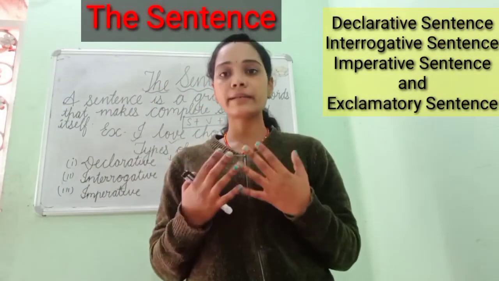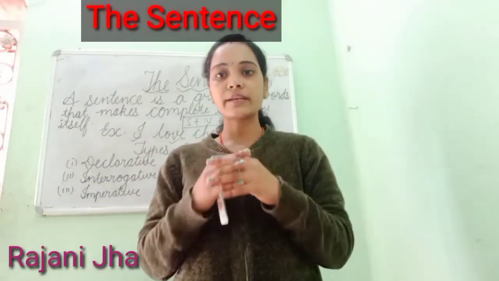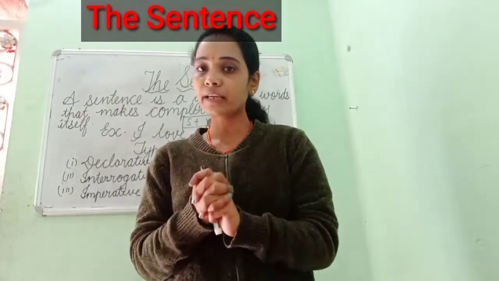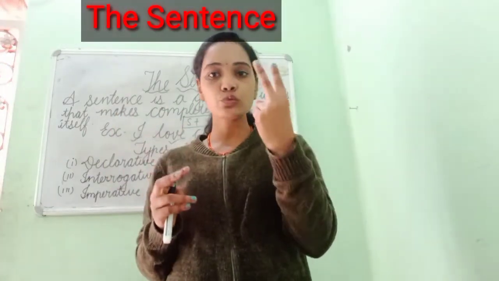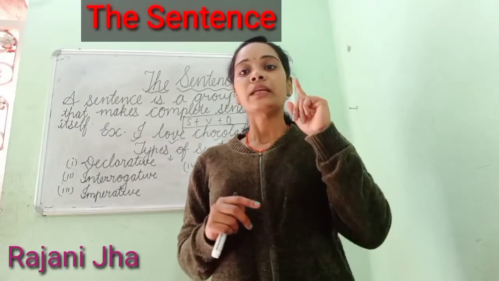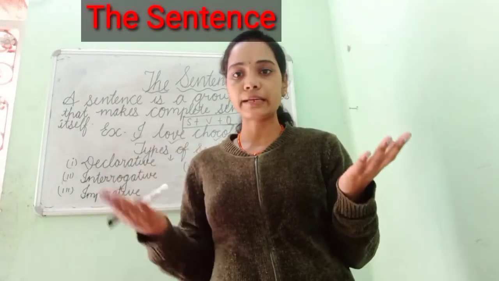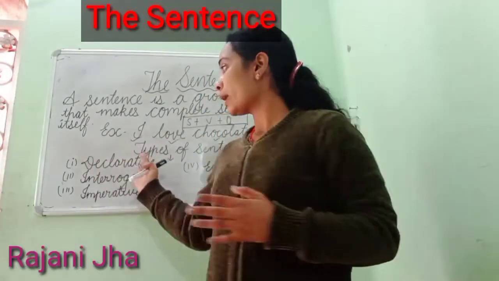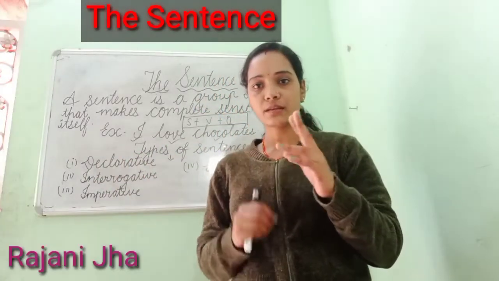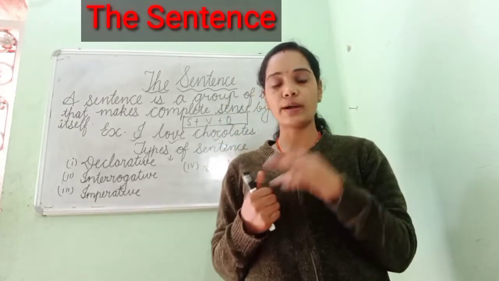Okay, so a declarative sentence is all about statement. What statement is said? The declarative sentence is divided into two parts. Declarative can also be known as assertive sentence. The first is affirmative and the second is negative, two parts.